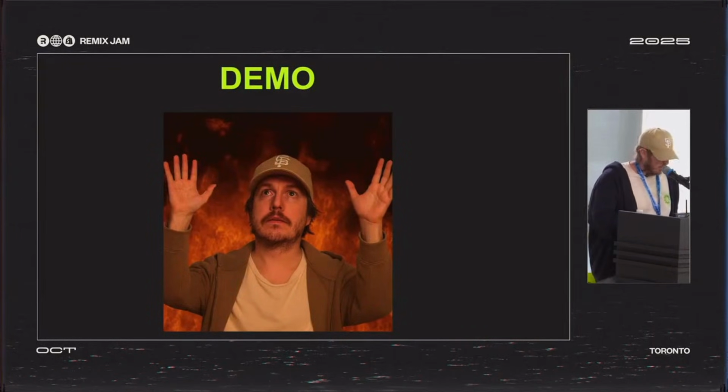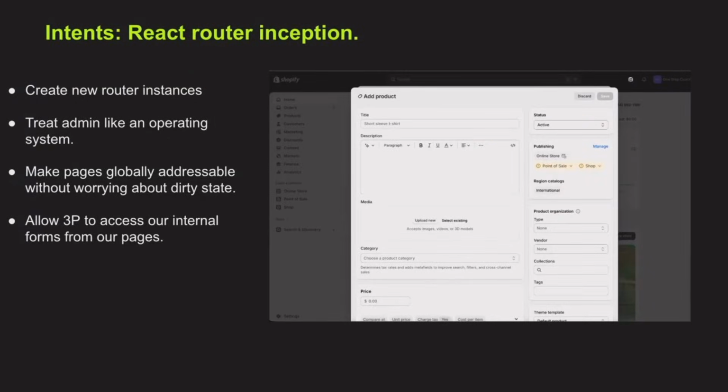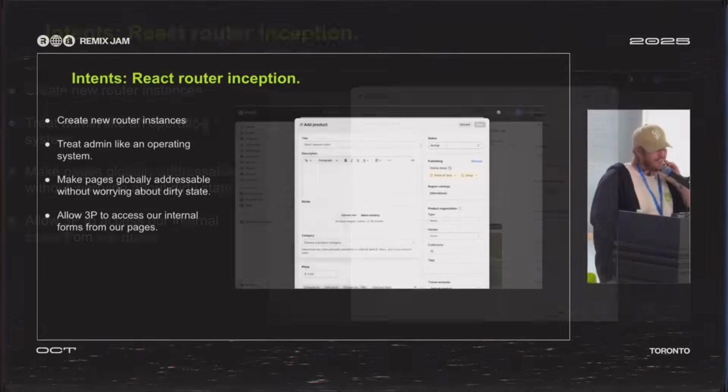Let's get into cooler stuff. Okay, so then we have this new idea that we just shipped recently called Intents. Anybody heard of Intents? Cool. It was a big part of my life, so it's fine. We just shipped it two weeks ago.